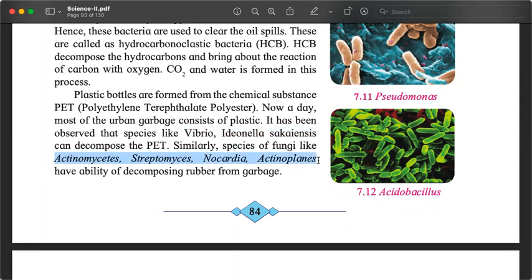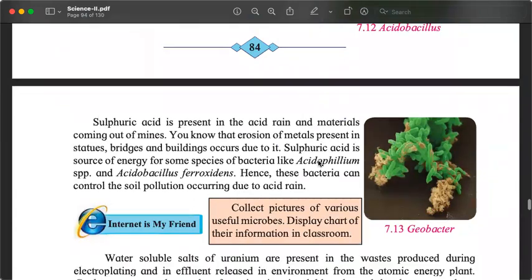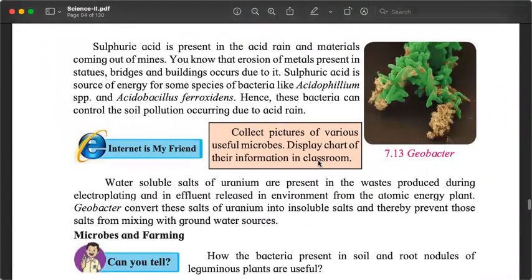They can decompose rubber. So plastic and rubber, we can decompose using microbes. Very useful. These things are making our technology cleaner, making human life cleaner and healthier, making the world, the earth, cleaner and healthier.